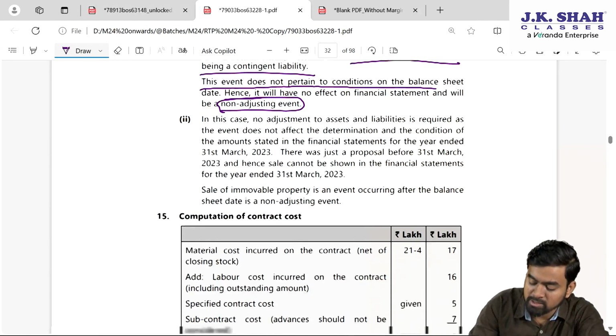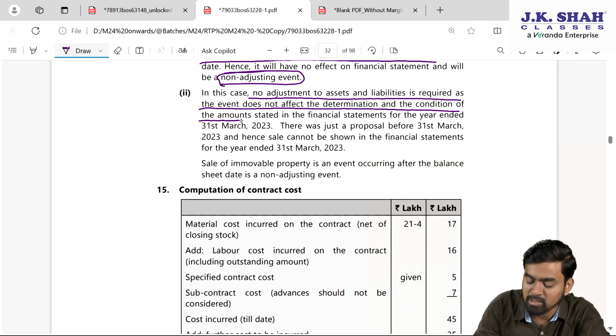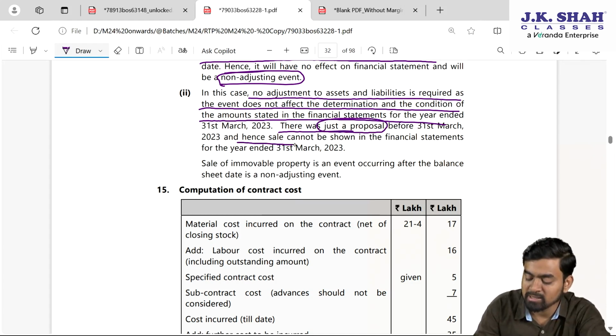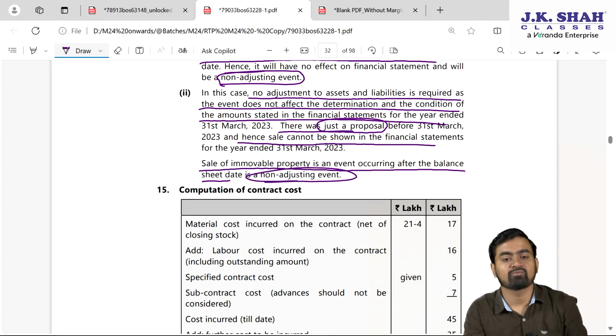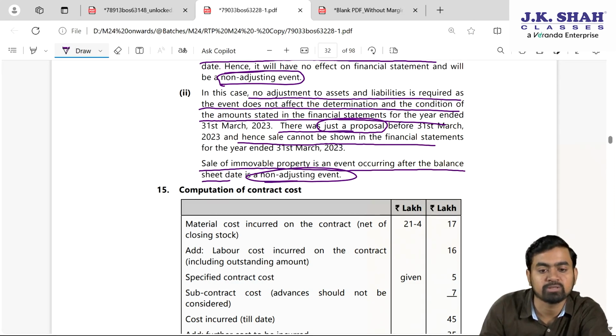If you confirm, my dear students, here in this case, no adjustment to asset and liability is required. The event does not affect determination and condition of the amount stated in the financial statement. There was just a proposal. Hence, the sale cannot be shown in the financial statement. Sale of immovable property, an event occurring after the balance sheet date, is a non-adjusting event. Fine. I hope the things are clear, my dear students.